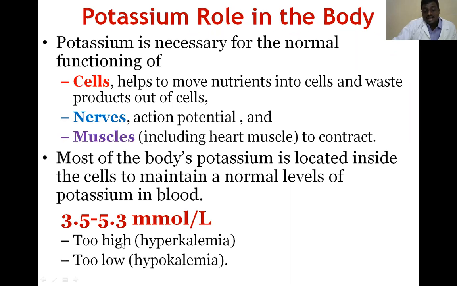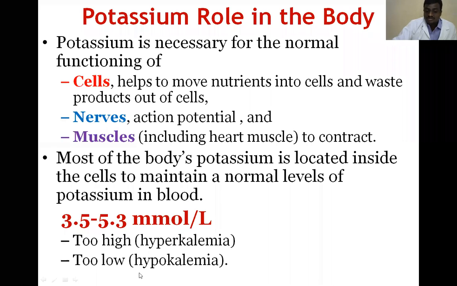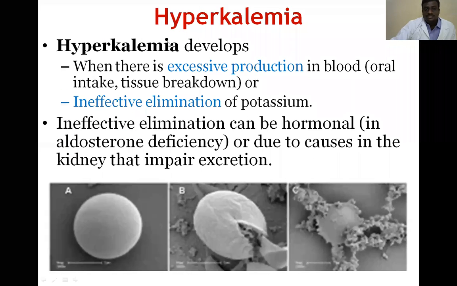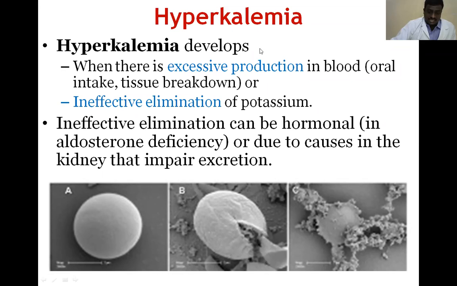So here it is 3.5 to 5.3 millimoles per liter. If it is high, above 5.3, that is called hyperkalemia. If it is low, hypokalemia. Kalemia refers to potassium, K. Hyperkalemia means a high amount of potassium present in the blood. Normally a larger amount of potassium is present inside the cell, so whenever potassium leaks from the cells, that may produce hyperkalemia.